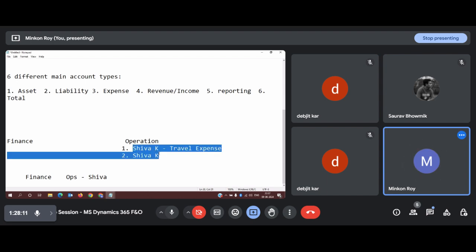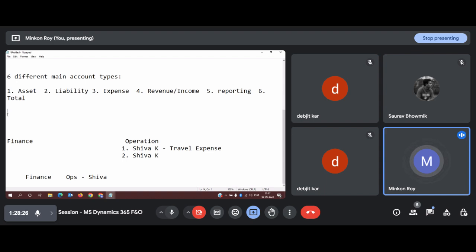So to overcome this obstacle, what Dynamics has done is create a concept of the main account, where every main account will be created with a unique identity number. So there won't be any naming convention in this particular system. Everything will be carried out in terms of a unique identification number, which is indirectly a main account number.